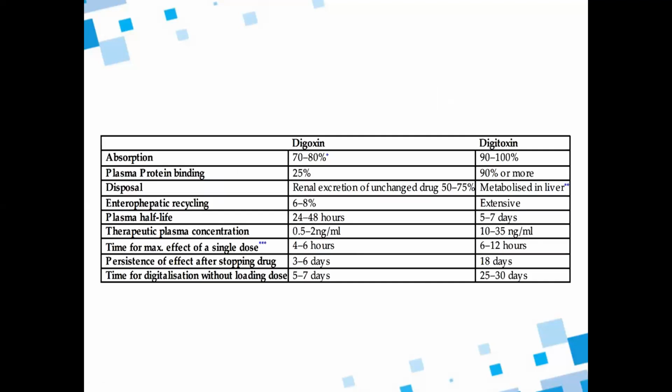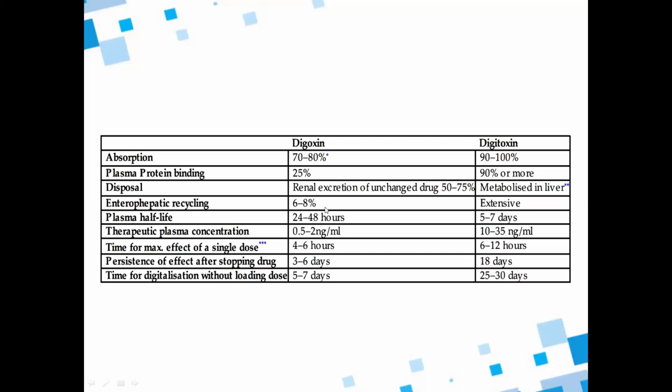So these are the differences between digoxin and digitoxin. Absorption is 70 to 80% in digoxin, but 90 to 100% in digitoxin. Plasma protein binding is very low in digoxin, 25%, but in digitoxin 90% or more. Disposal, renal excretion of unchanged drug 50 to 75%. This digitoxin is metabolized in the liver.